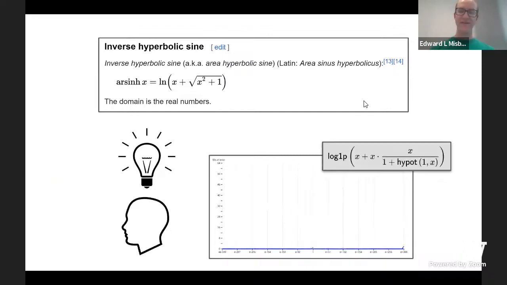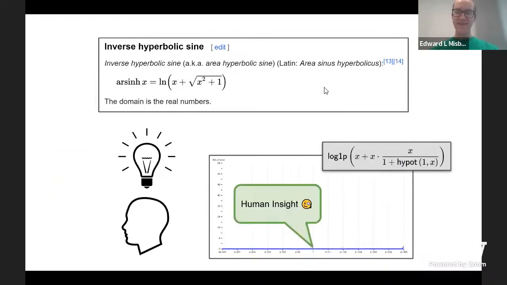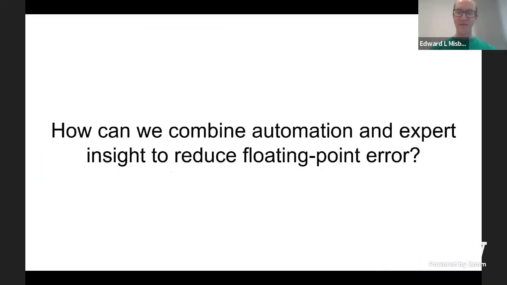Human experts can also rewrite expressions. And it's frequently the case that they can outperform Herbie, finding less complicated expressions with no error. However, since this is not automated, it's slow, and there are only so many experts, and there are a lot of people writing floating point expressions out there. So we wonder, is there a way to get the best from both worlds?